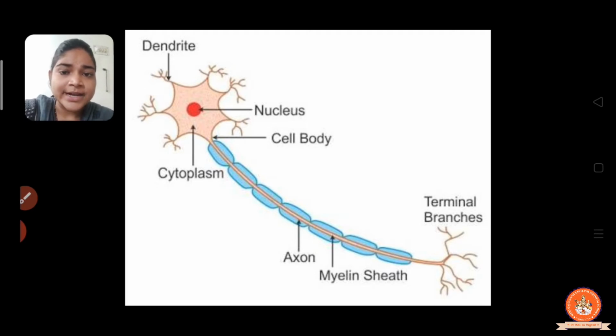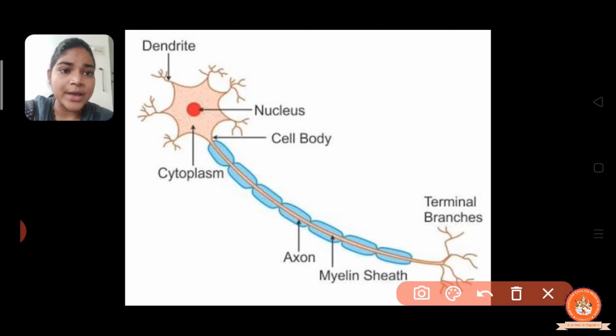The axon, there are many nerve fibers in that. So the axon is the largest nerve fiber in the nerve cell, and it carries the information away from the cell body, and it carries the information from one nerve cell to the connected other nerve fiber.